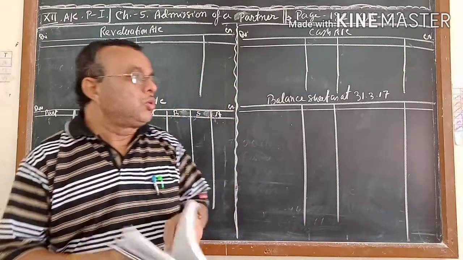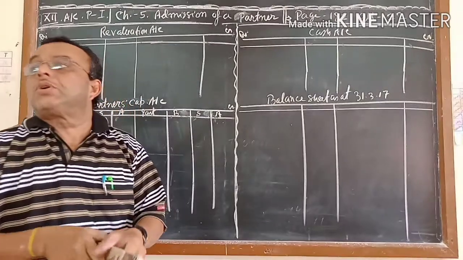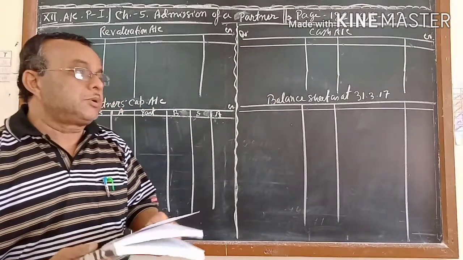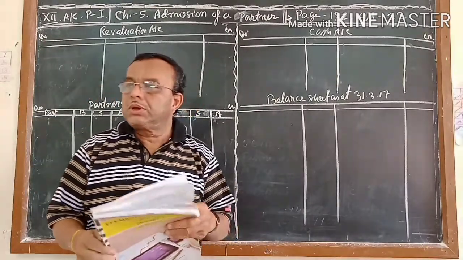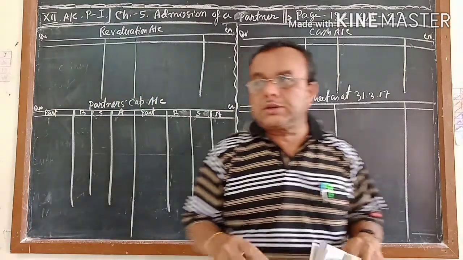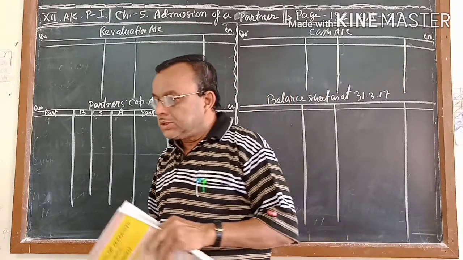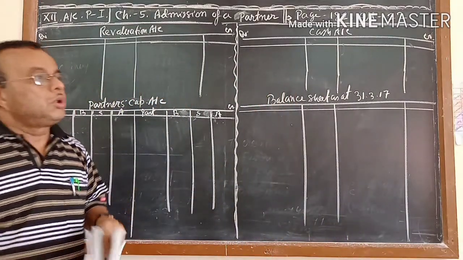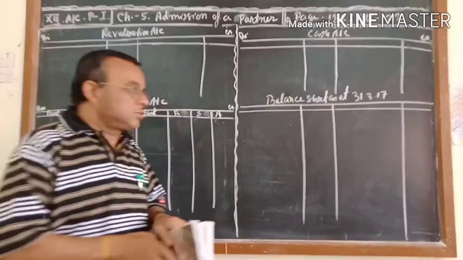In the beginning, I will do 1 or 2 sums from the illustrations given in your textbooks. Try to understand a few questions from your illustrations. After that, slowly you will go to the exercise questions.